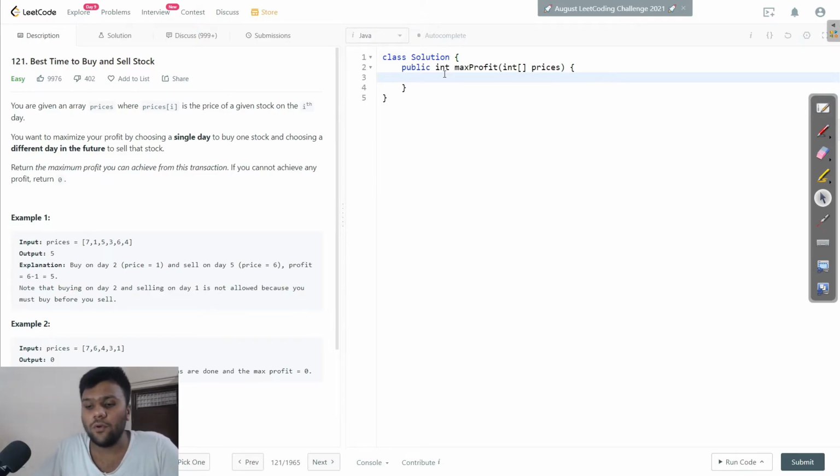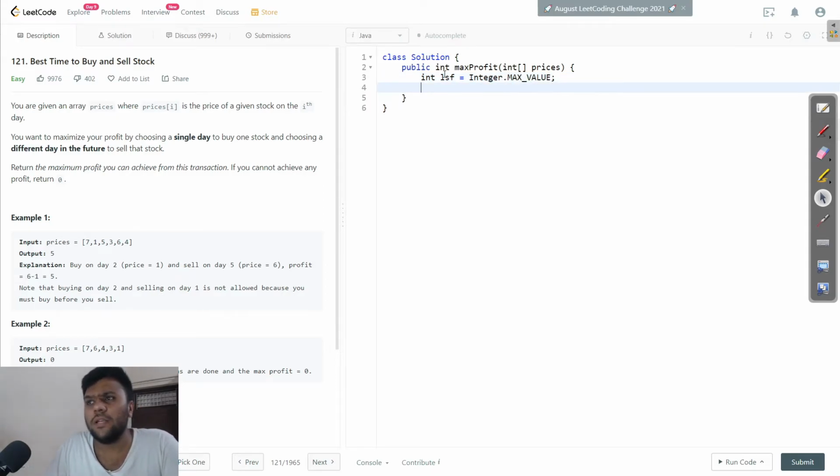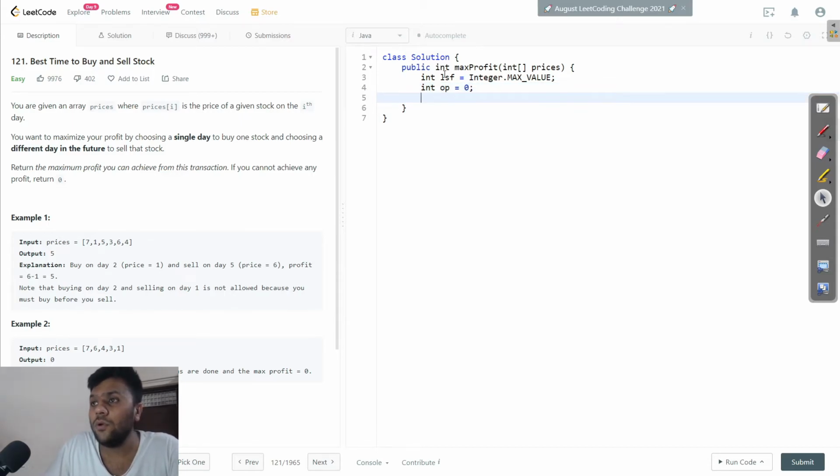All right guys, here we go. First of all, I will create my least price so far, LSF, and it is Integer.MAX_VALUE, a positive infinity value. My overall profit is initially 0, and my profit if I sold it today, PIST, is 0 still.